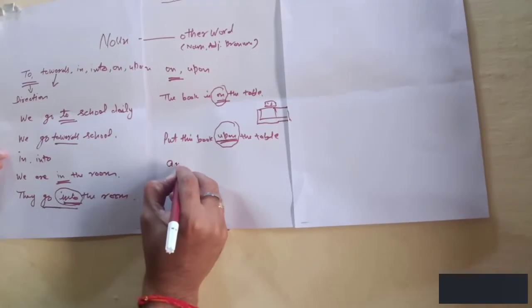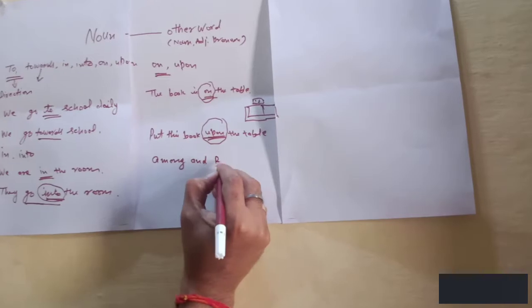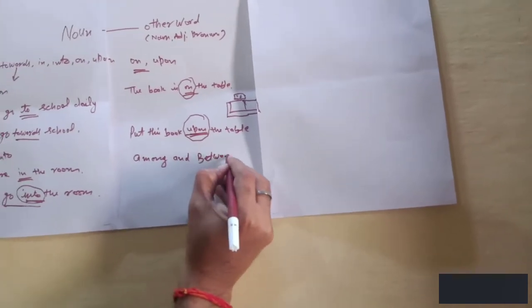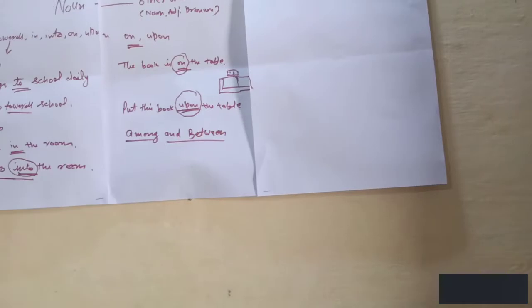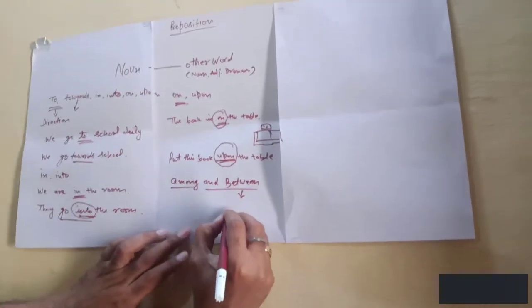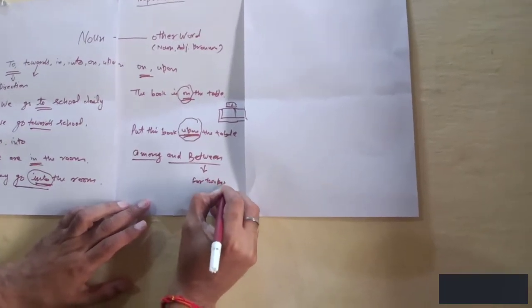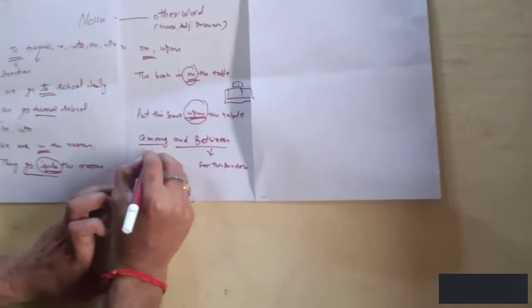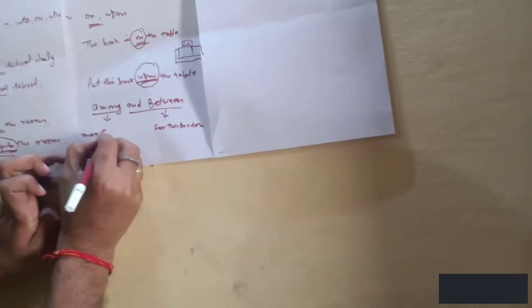Okay, now the next one is among and between. The use of among and between. Between is used for two persons, and among is used for more than two persons.